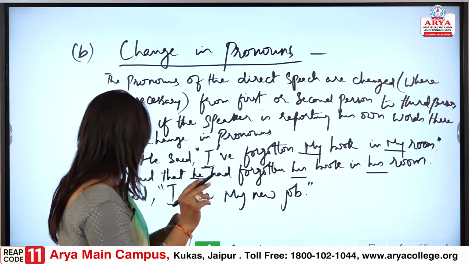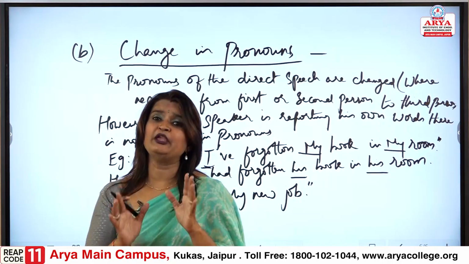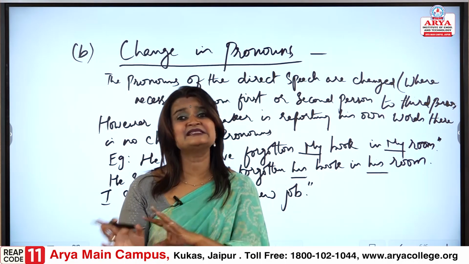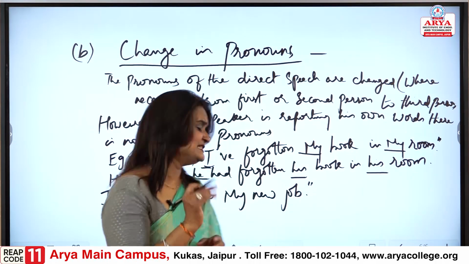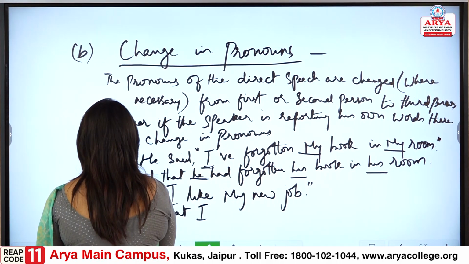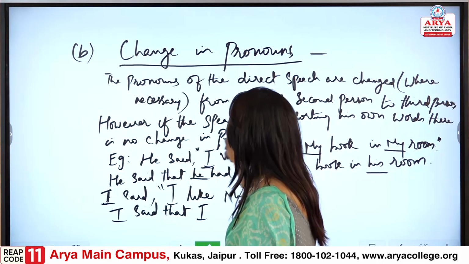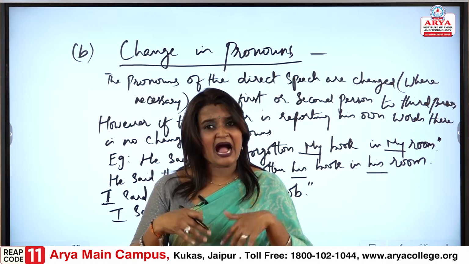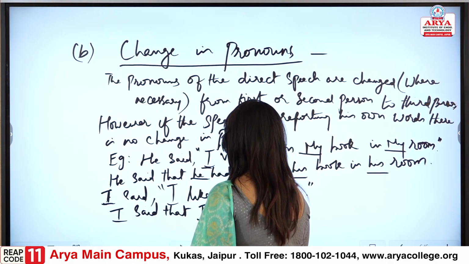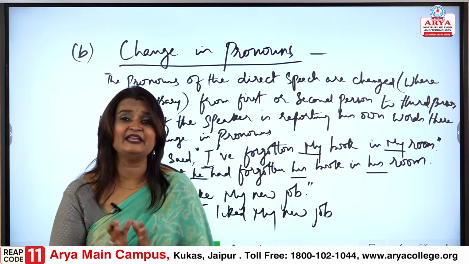So, in this what would we do? Please remember this. Next time when you are practically using it, it would be of great use, you would have a better understanding and you would be able to convert it easily. So, what would we say? He said that, I, as it is. Now even reporting is done by the same person. If the speaker is reporting, I spoke, I am reporting it. So, how would I say? I said that I liked, the tense would change. I liked my new job. I said that I liked my new job.